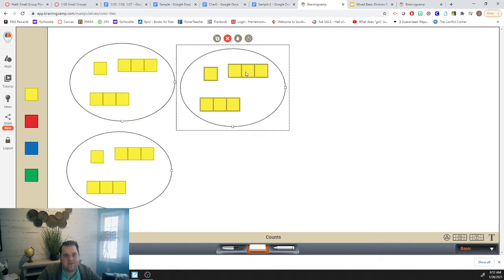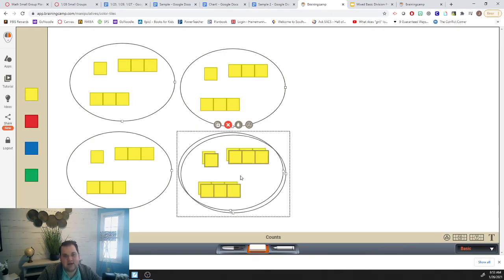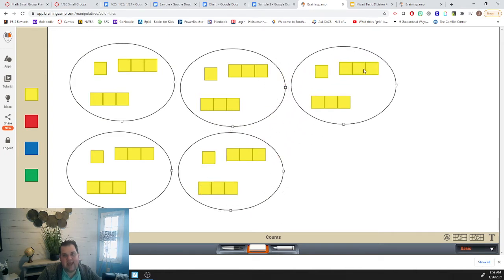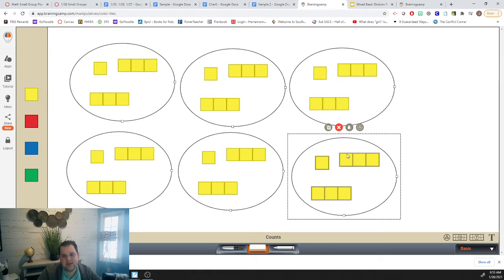Now I have 15, 16, 17, 18, 19, 20, 21. I need to keep going until I get to 42. 21, 22, 23, 24, 25, 26, 27, 28. If I add 7 more to 28, that's 35. If I add 7 more, 35, 36, 37, 38, 39, 40, 41, 42.